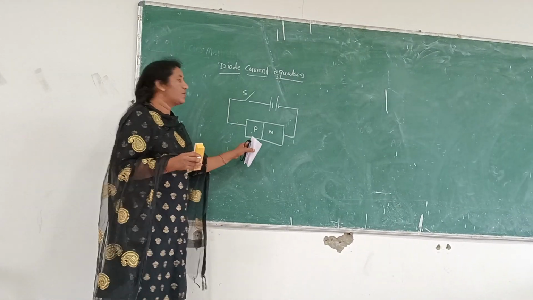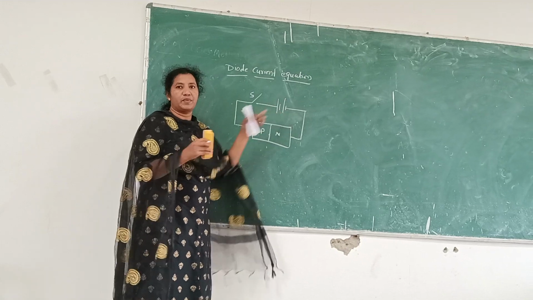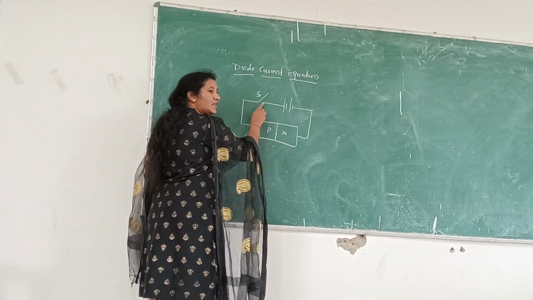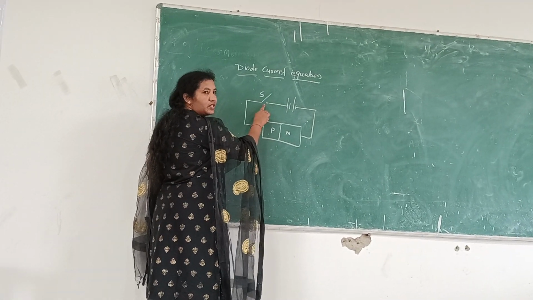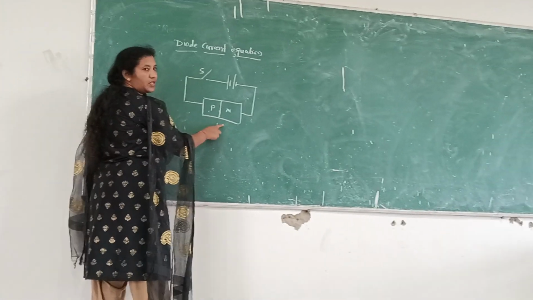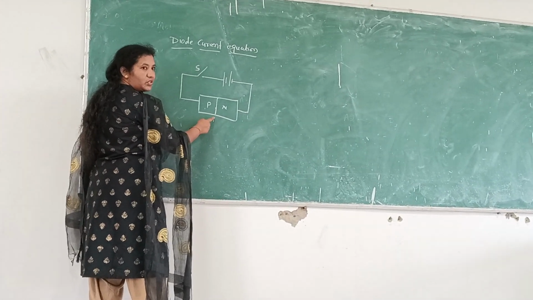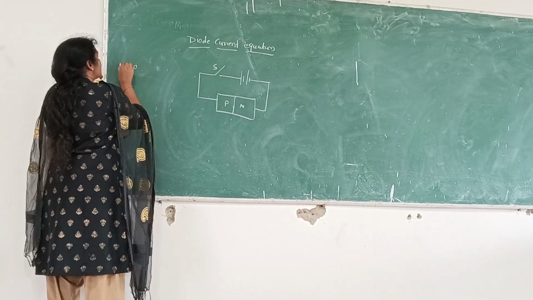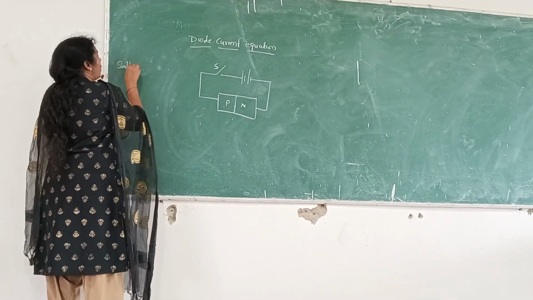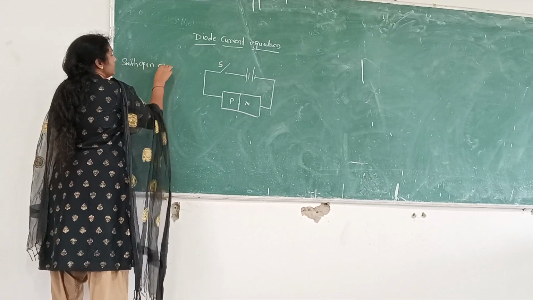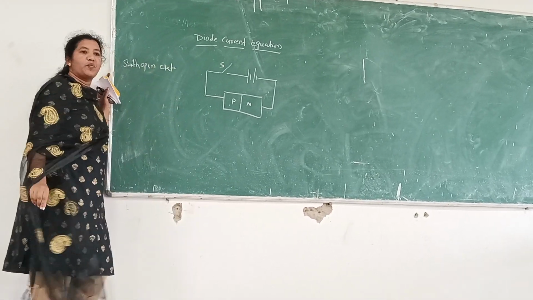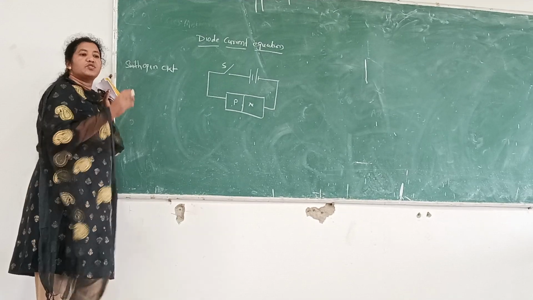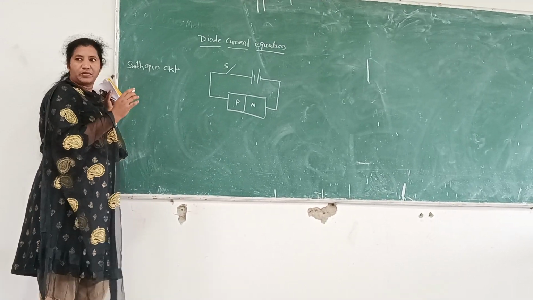So a diode is now connected to a power supply. But here, until the switch is in an open condition, the battery is not connected to P and N. So there is no power supply given to the diode. Okay. First case, let us see. When the switch is in open circuit, what happens? There is no power supply given to the diode.